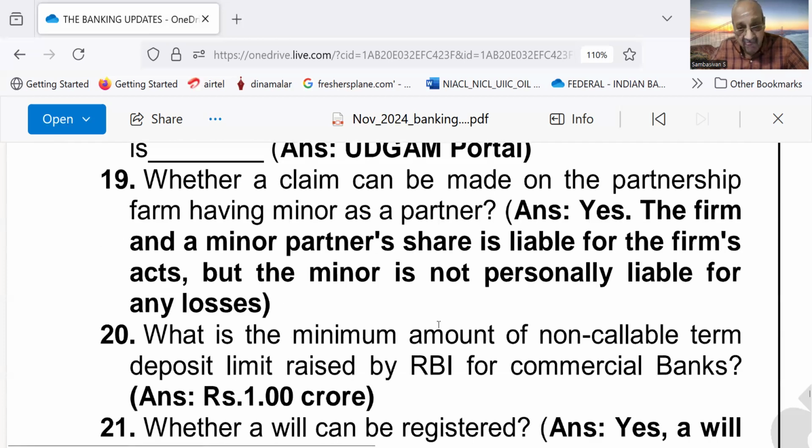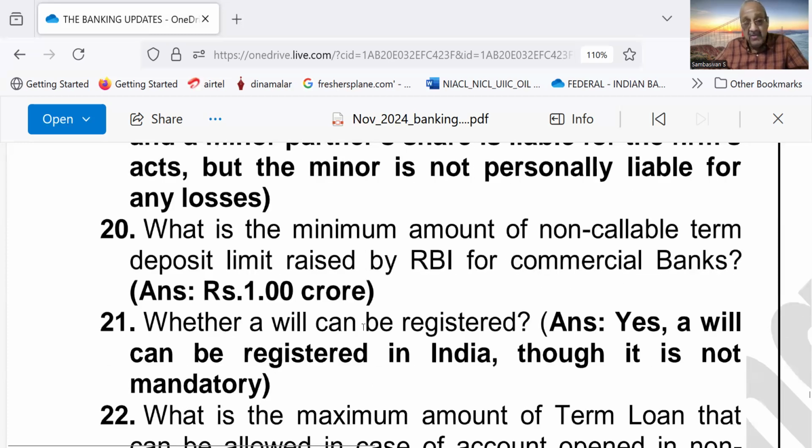Number 19, whether a claim can be made on the partnership firm having a minor as a partner. Yes, the firm and a minor partner's share is liable for the firm's acts, but the minor is not personally liable for any losses. Number 20, what is the minimum amount of non-callable term deposit limit raised by RBI for commercial banks? The answer is 1 crore.